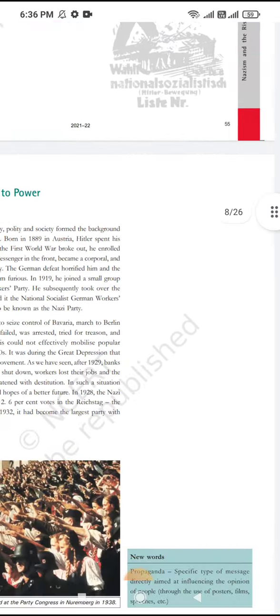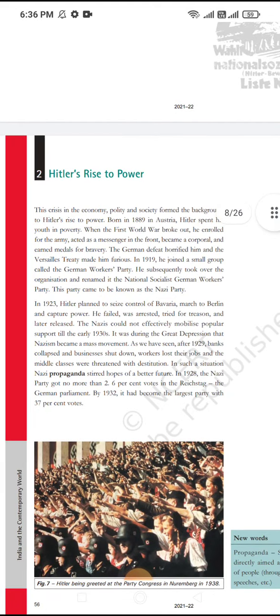By this process there was the rise of Hitler. Hitler was born in Austria in 1889. He joined the German army in World War I in August 1914. He also won a medal, but he was depressed by the Treaty of Versailles and by Germany's defeat in the war.